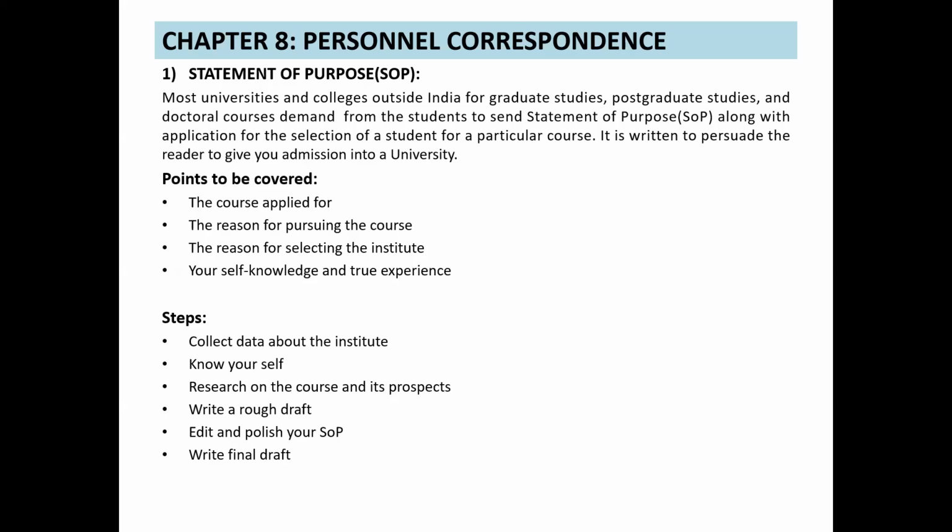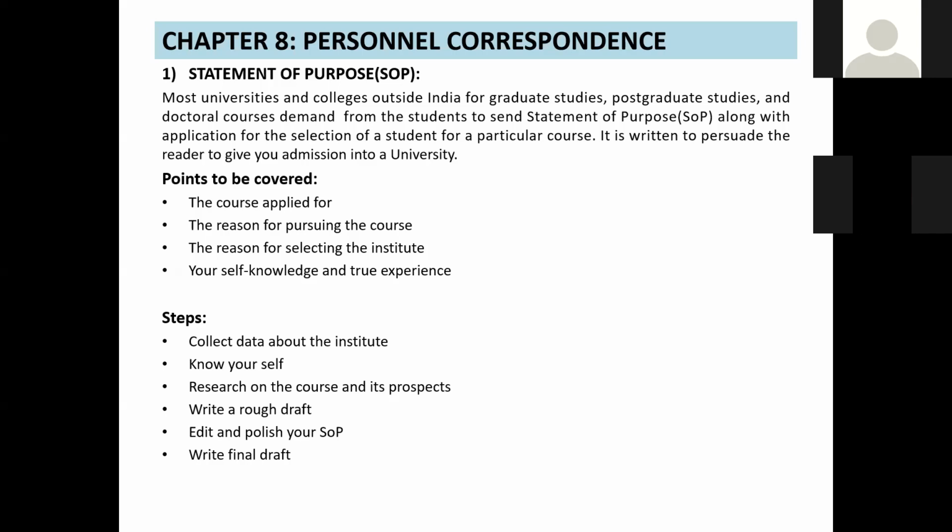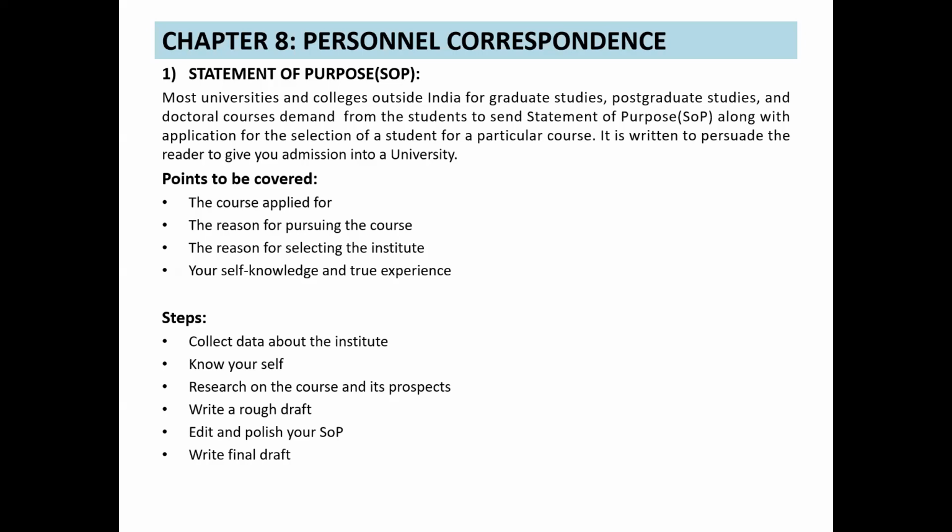Then research the course and its prospects. For the course you are going to apply to, you have to do the research: what are its future prospects, what opportunities will you get if you finish that coursework. Then you have to write a rough draft first, edit, polish your SOP, and then write the final draft. Editing is essential because if any grammar error or repetition is there, you should avoid it. And then you have to use proper language.